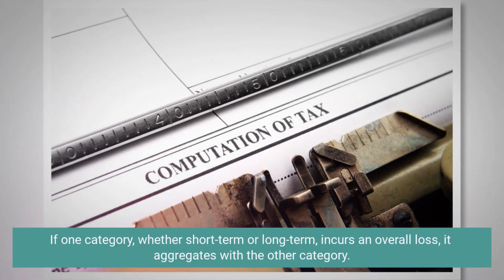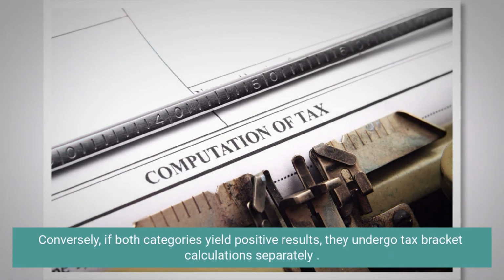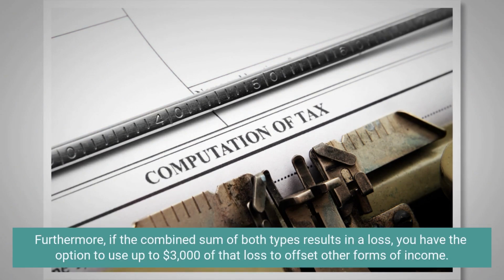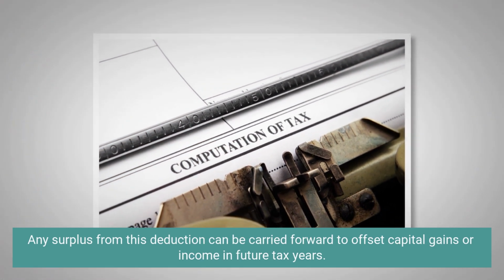If one category, whether short-term or long-term, incurs an overall loss, it aggregates with the other category. Conversely, if both categories yield positive results, they undergo tax bracket calculations separately. Furthermore, if the combined sum of both types results in a loss, you have the option to use up to $3,000 of that loss to offset other forms of income. Any surplus from this deduction can be carried forward to offset capital gains or income in future tax years.